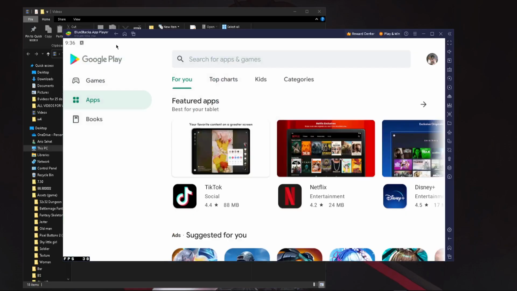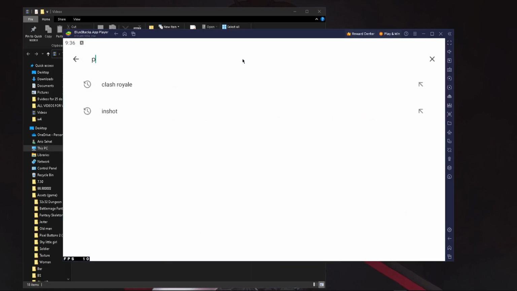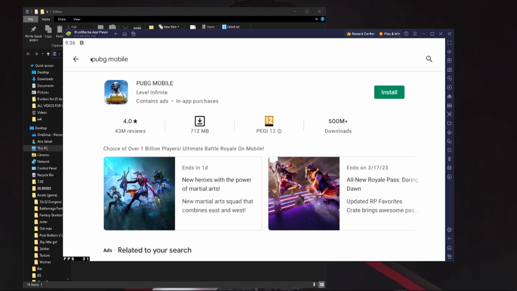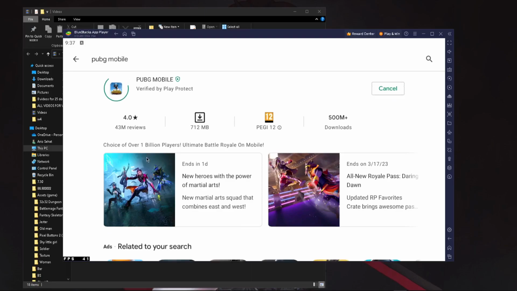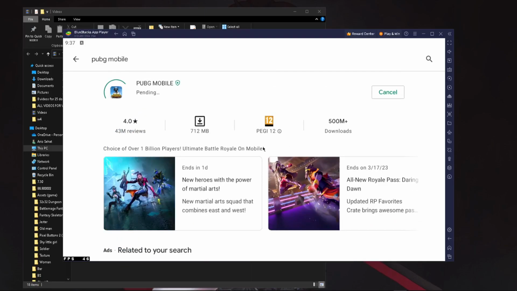Restart the app. From there, open up your Google Play Store, and we are going to be writing PUBG Mobile. From there, as you can see, this is PUBG. We're going to download it, and it is 712 megabytes, so it will take some time. So I'll be back when it's done.